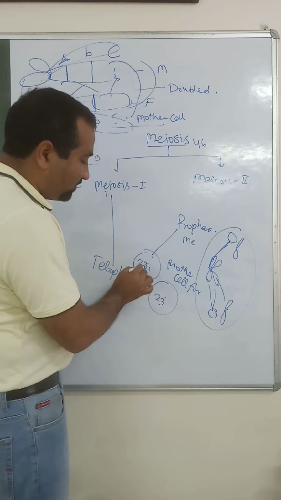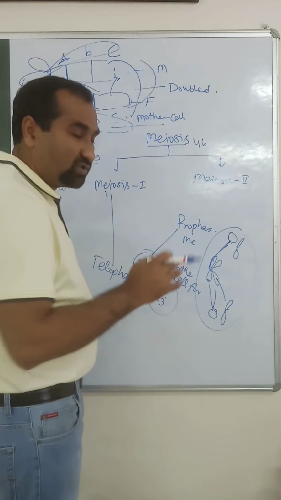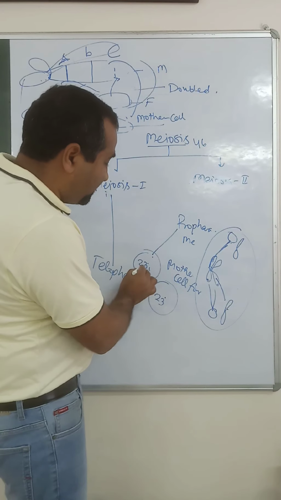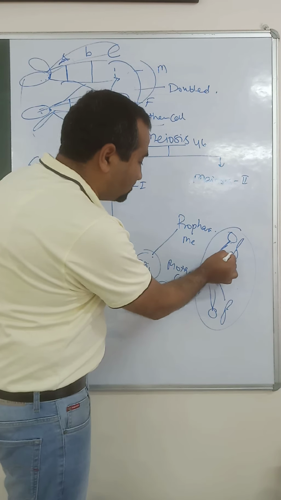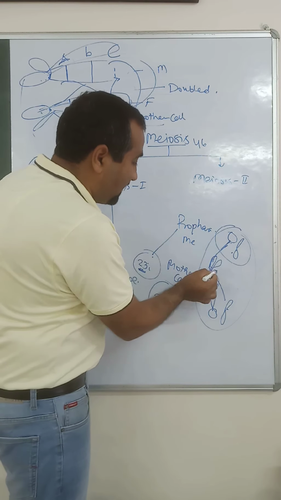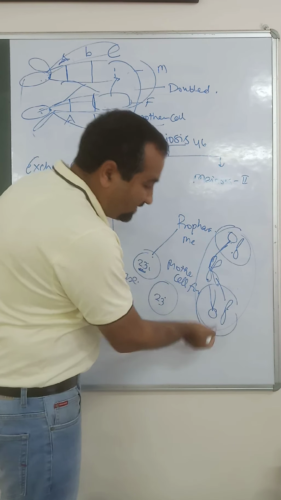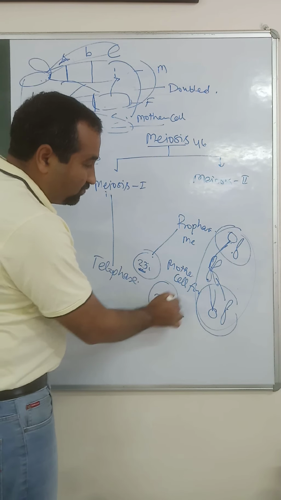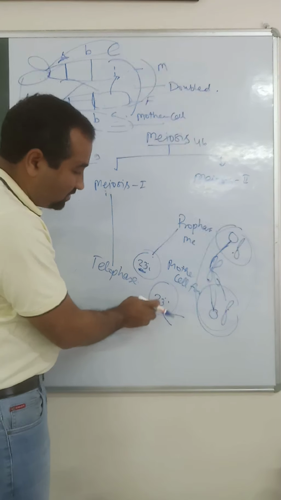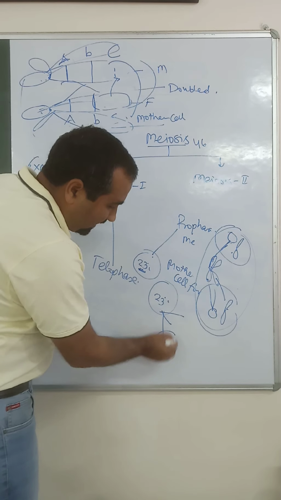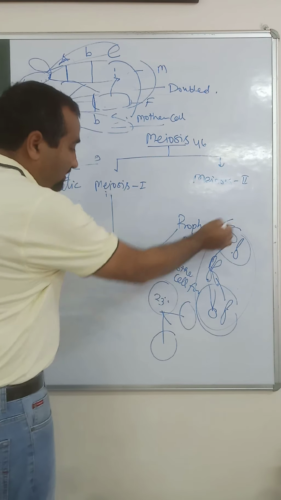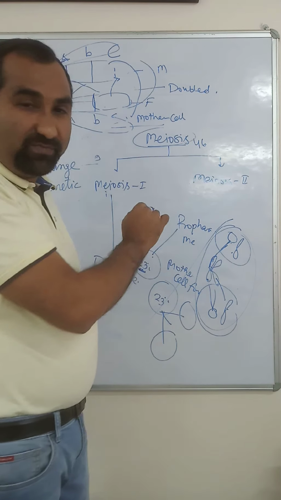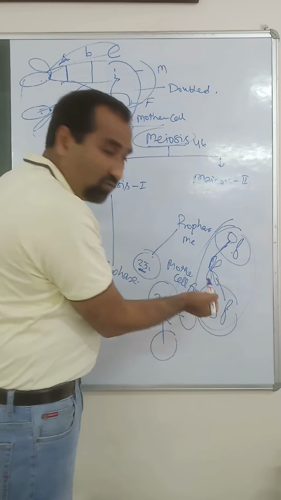So if these are 23 chromosomes and every chromosome has its identical copy attached to it, definitely 23 chromosomes will move to one pole and their identical copies to the other pole. Similarly, for this cell, 23 chromosomes move to one pole and another set of the same chromosomes to the other pole. So at the completion of meiosis, we will have four cells.